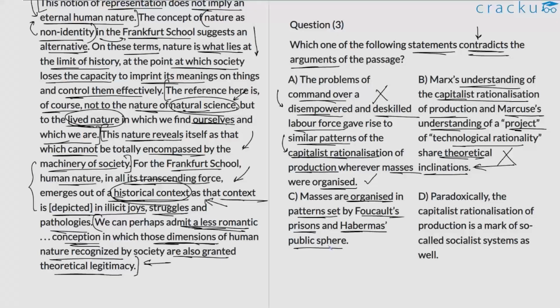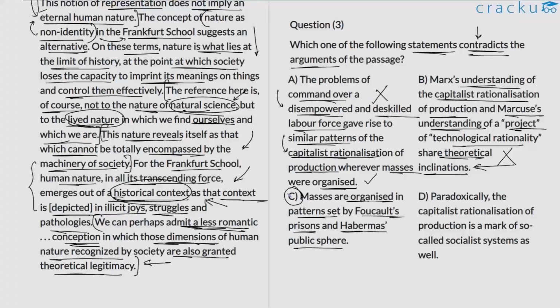We are not presented with such an idea, where it's stated that Foucault's prisons and Habermas's public sphere are used as a mold to observe how masses are organized. That's not the case in the passage. So option C is something that cannot be inferred from the information provided to us.